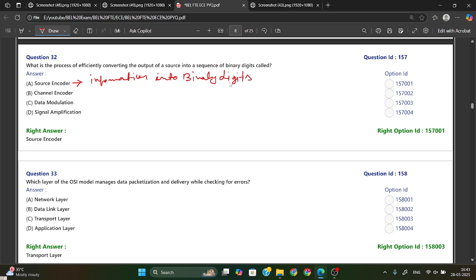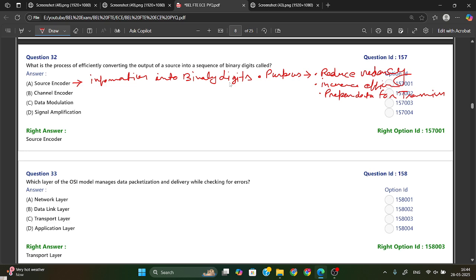Okay, and what is the purpose of this? Sometimes they will ask about purpose. What is the purpose of source encoder? It will reduce redundancy, then it will increase efficiency and prepare data for transmission.